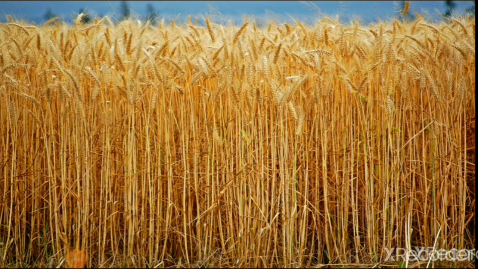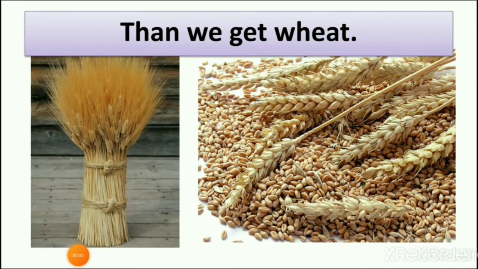So when we take out the wheat plant, we use the stem of the wheat also. How do we use it? We give it to animals to eat. Now when you go out of the house onto the road, observe that animals like goats and cows and many other animals eat the stem of wheat. So we not only eat the seeds of wheat, but the animals also eat the stem of wheat. It is food for them.